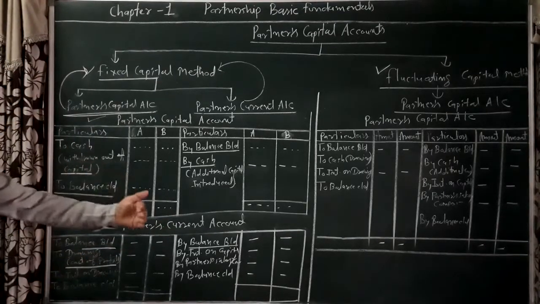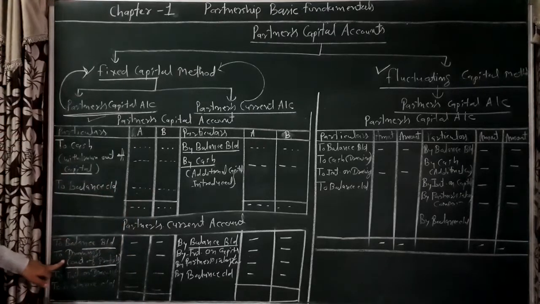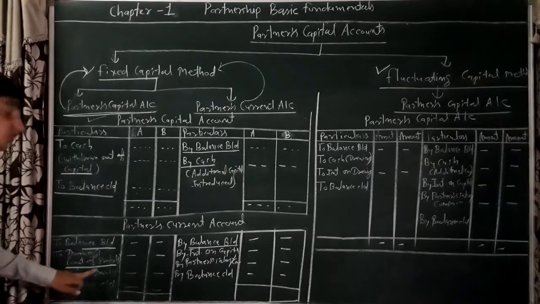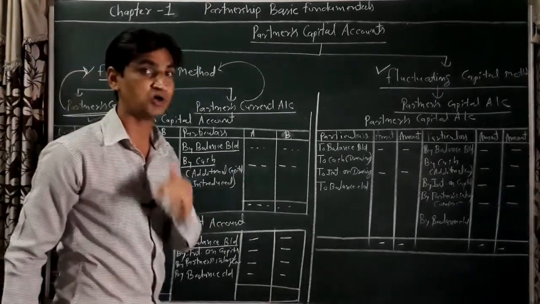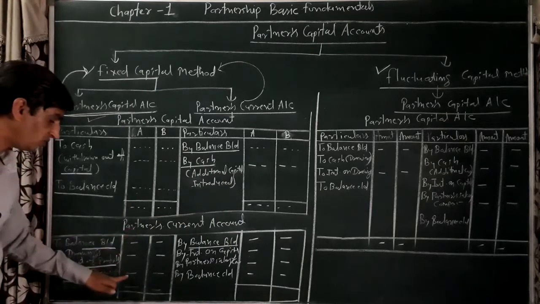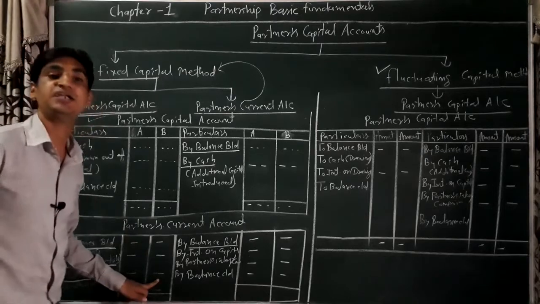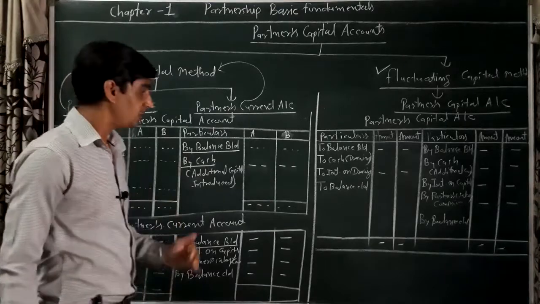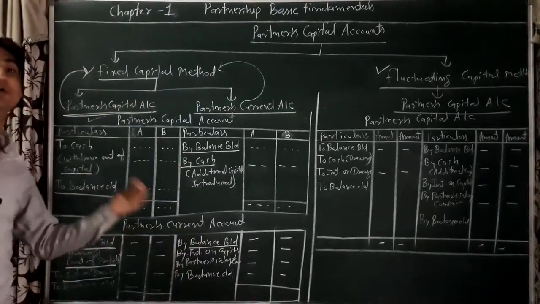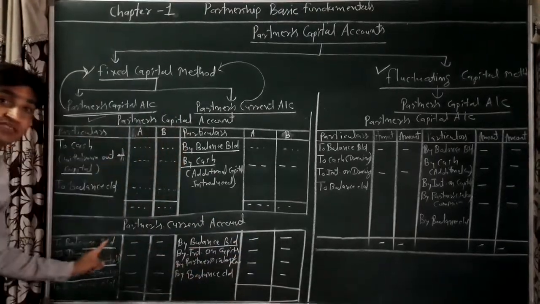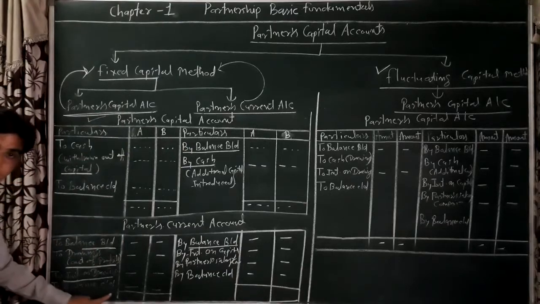Drawings decrease the current account balance, that's why they will be recorded in the debit side of a partner's current account. Interest on drawings also decreases the partner's current account balance, that's why it will be recorded in the debit side as interest on drawings. Is it clear? A's amount we will write in A's column, B's amount in B's column. After recording all the transactions relating to the partner, we will find the closing balance. It may be debit or credit. If the credit balance is greater than the debit balance, we will write "to balance c/d".